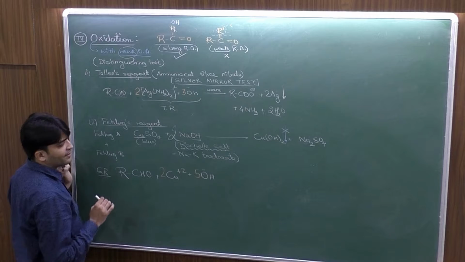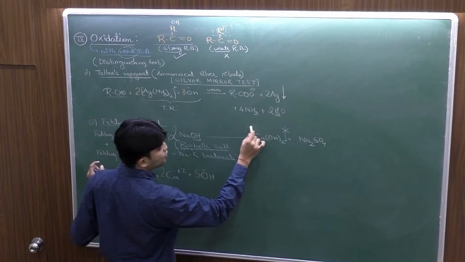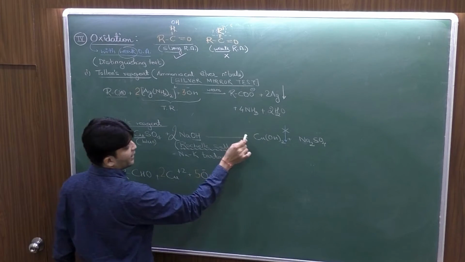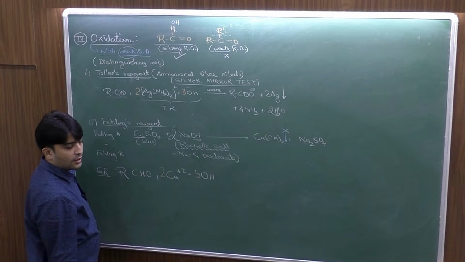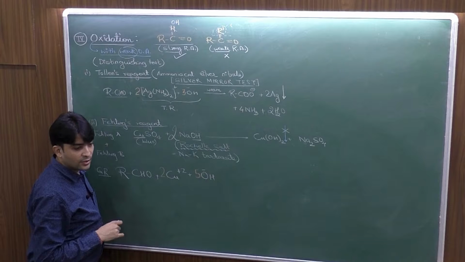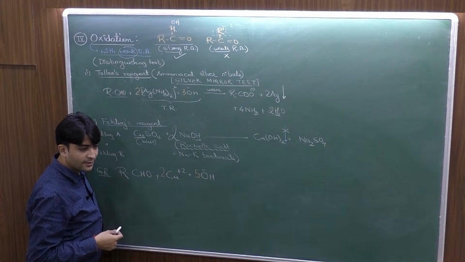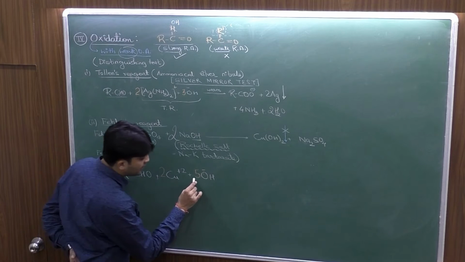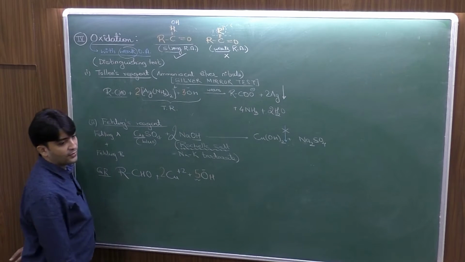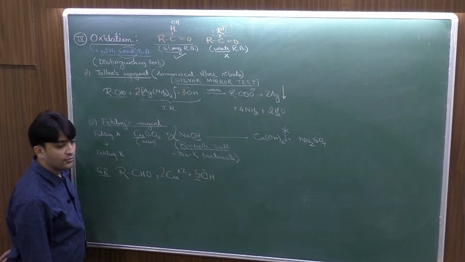Now 2:5 कैसा है वो भी बता देता हूँ. If I use 2 moles of this, I'll get twice of cupric ions and how many OH? 4. But then aldehyde जो acid में convert हो रहा है, that is also reacting with a base, so it will consume 1 mole of extra NaOH. So how many total OH minus ions are consumed? 5. 4 from there and 1 for the acid.